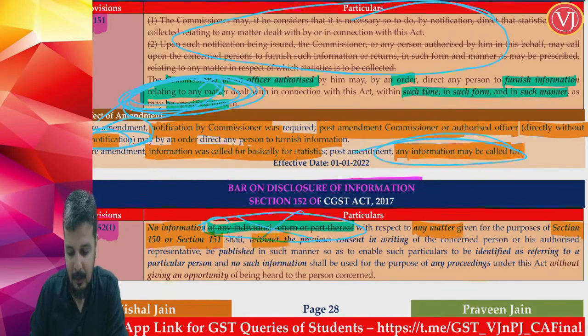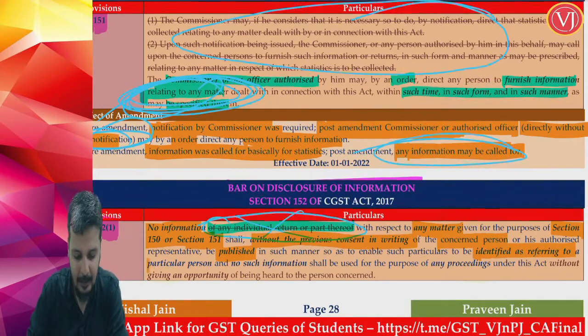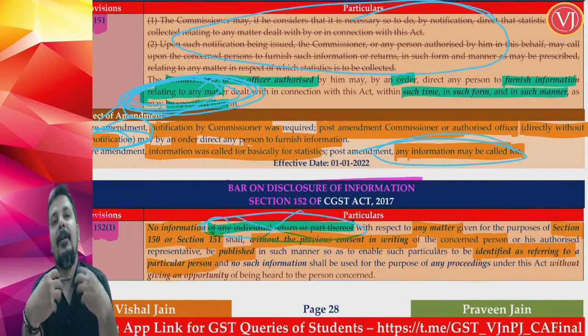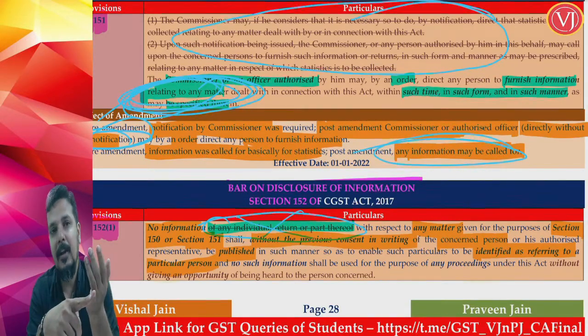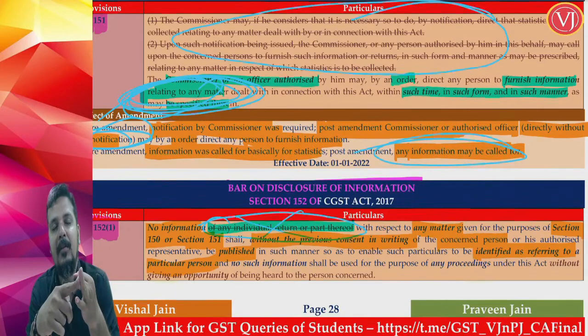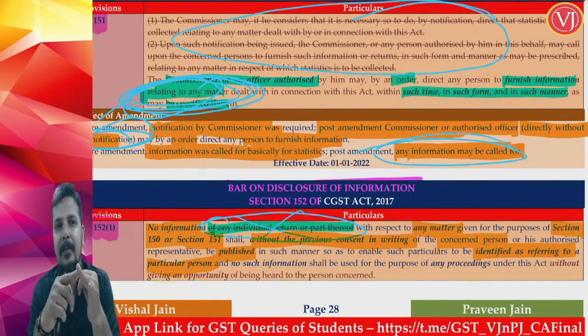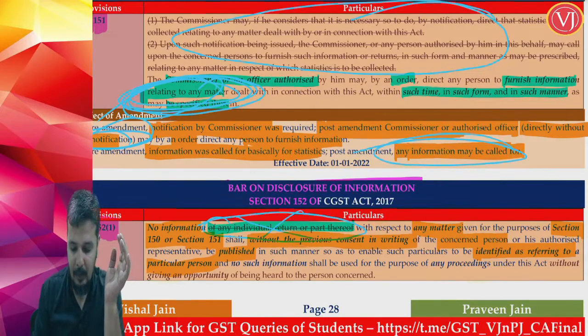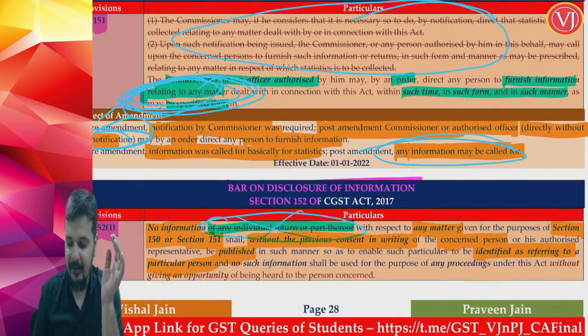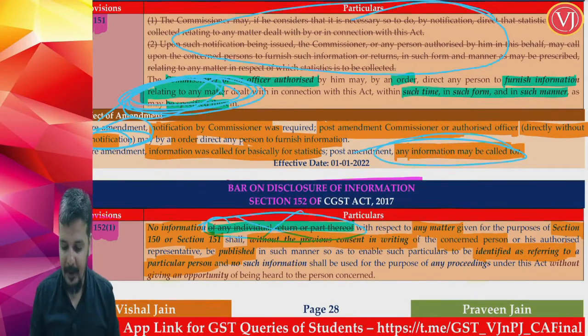That information, without the previous consent in writing of the concerned person or his authorized representative, shall not be published in a manner so as to enable such particulars to be identified as referring to that particular person. Supposing I am a person who is required to give information as per section 150, or I have been called by the commissioner or authorized officer to give some information for any purposes, my information without my permission should not be disclosed or published in such a manner referring to my name. If it is given generally, it is not a problem, but if that information is published identifying my name, they should take my written permission.